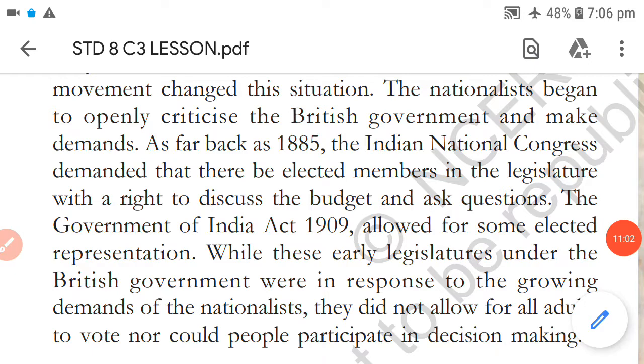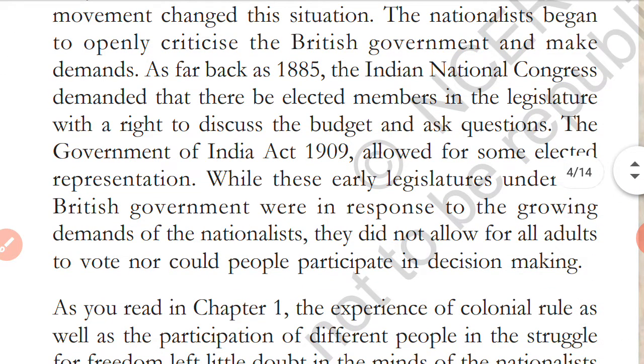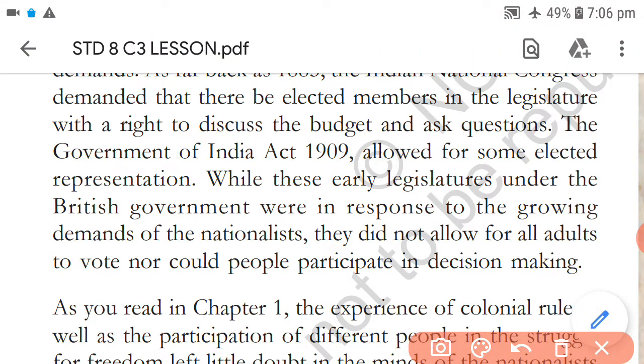While these early legislatures under the British government were in response to the growing demands of the nationalists, they did not allow for all adults to vote, nor could people participate in decision making. It allowed only some elected representation, so the entire population was not given an opportunity in the decision making process.